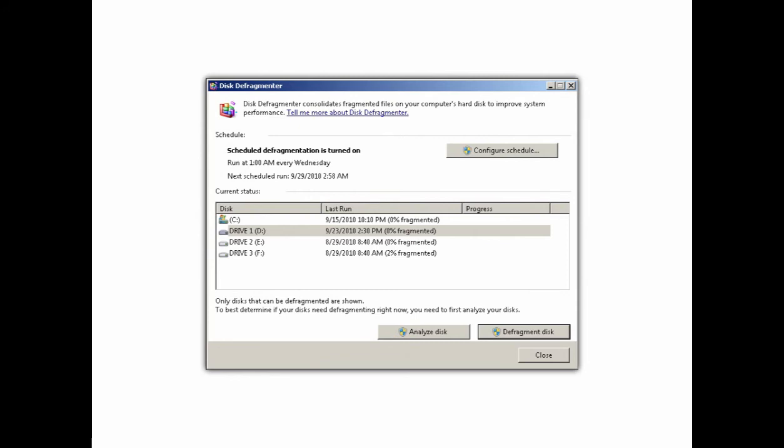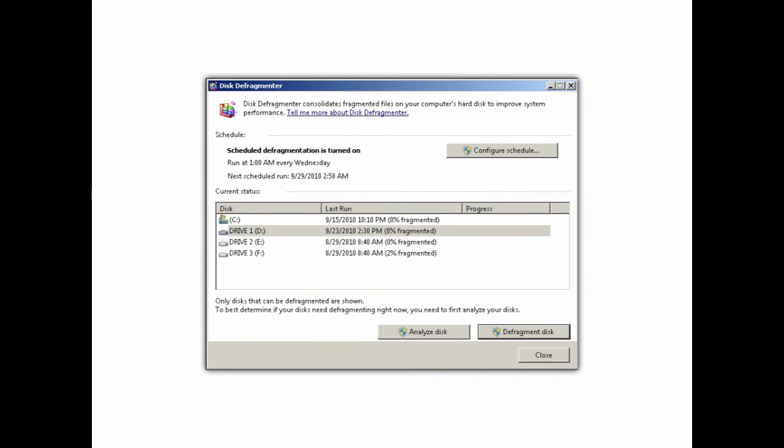This minimizes the time taken to read and write files to the disk. Disk defragmenter is software that increases the speed with which files on a disk can be accessed. This technique of reorganization of files is known as defragmentation.